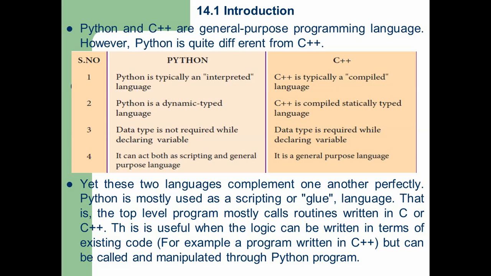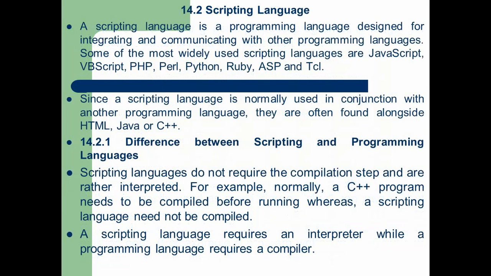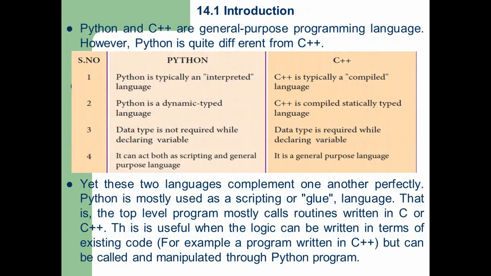That means all the files, all the programs are converted overall into a source file. Whereas in Python, each and every line is compiled. So that is called interpreter and compiler. So an interpreter translates the source program into an object program line by line, whereas C++, that is a compiled language, converts the source file program instructions into a machine understandable language overall.